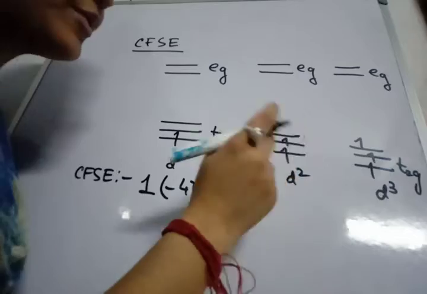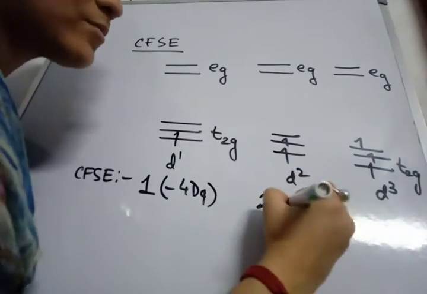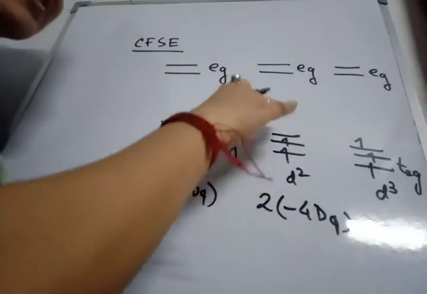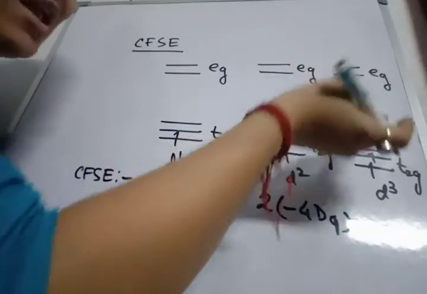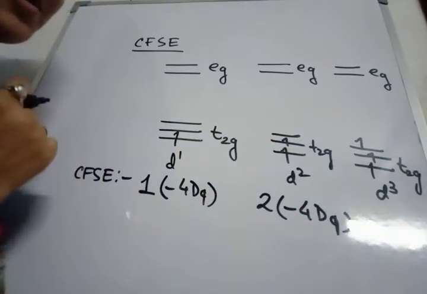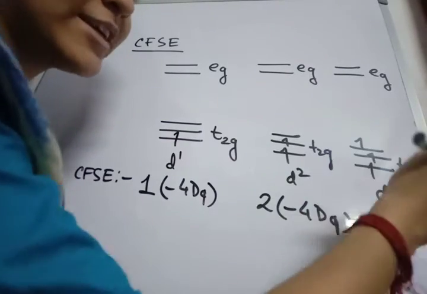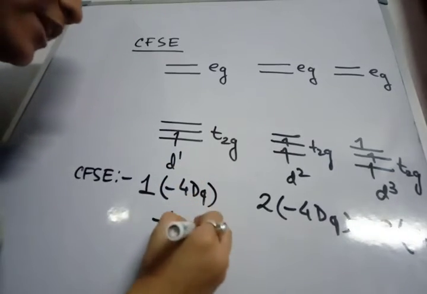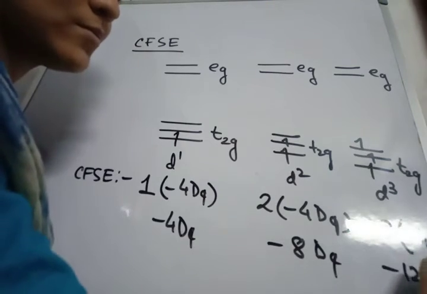Same in d2, with 2 electrons in t2g, so 2 times -4 Dq, because t2g is stabilized by 4 Dq and eg is destabilized by +6 Dq. The number of electrons has to be multiplied by the decrease or increase in energy. For d3, 3 times -4. So d1 is -4 Dq, d2 is -8 Dq and d3 is -12 Dq.